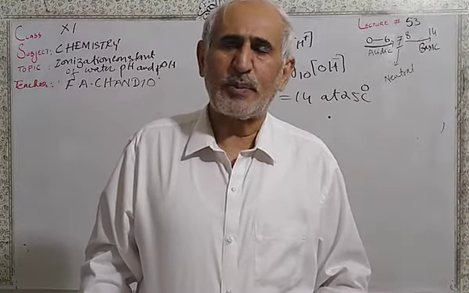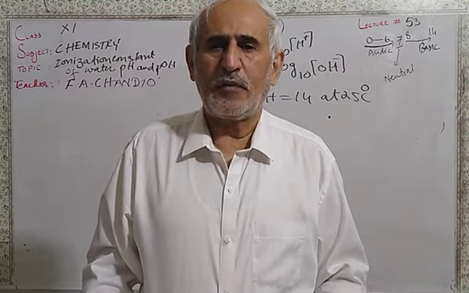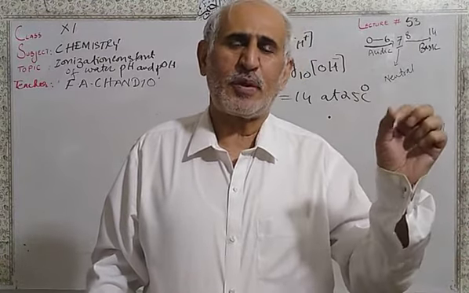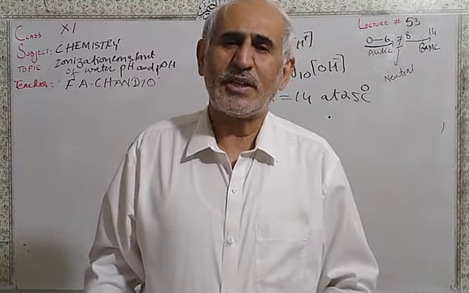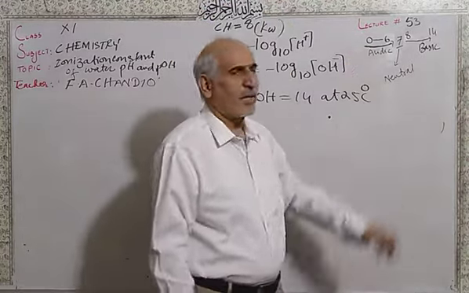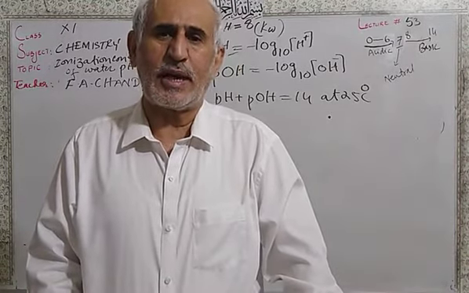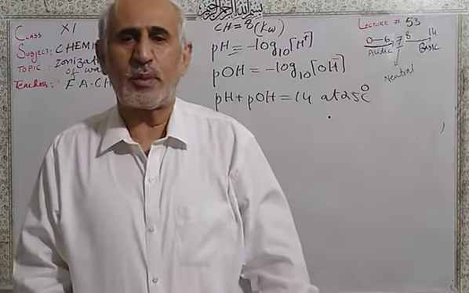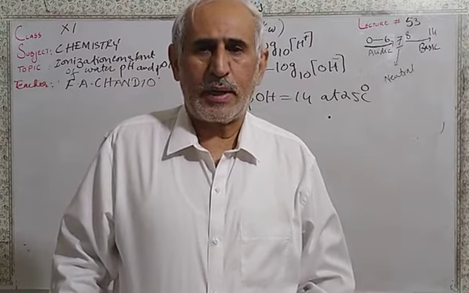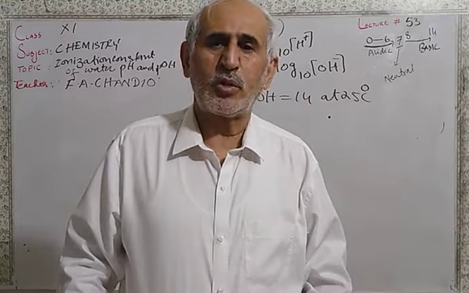So I told you the pH paper has a very light orange yellowish color, and if you put a small strip of this paper into a solution and the solution is acidic, it becomes red. If a very strong acid is there, nitric acid, hydrochloric acid, sulfuric acid, perchloric acid, they are very strong acids. The pH paper will be very dark red, blood red color. So in acids, pH paper is going to be red.